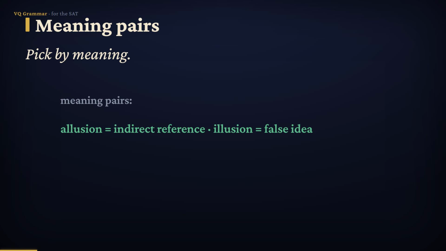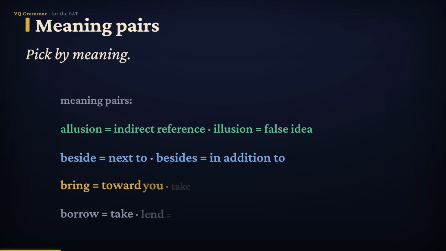Start with meaning pairs. An allusion is an indirect reference. An illusion is a false impression. Beside means next to. Besides means in addition to. Bring is movement toward the speaker, while take is movement away. You bring something here and take it there.